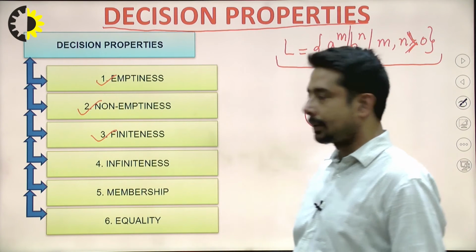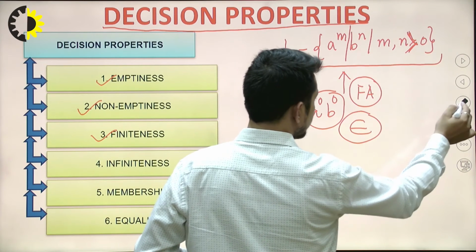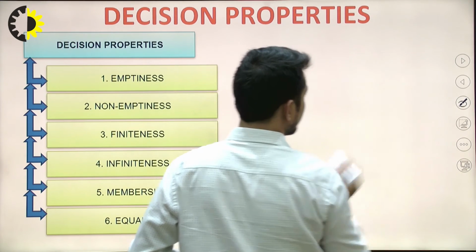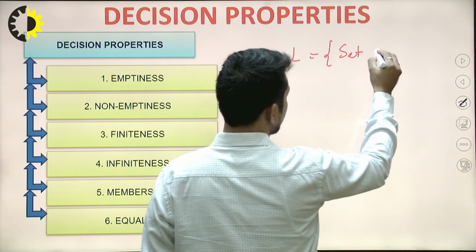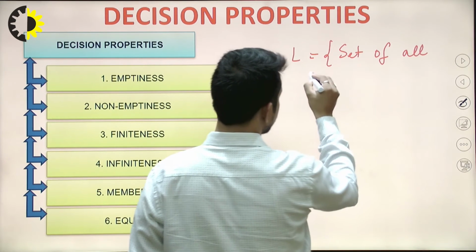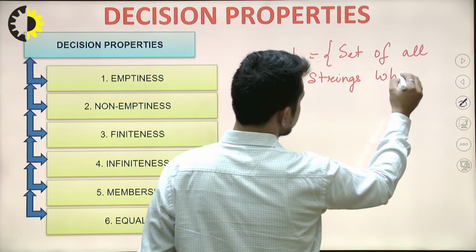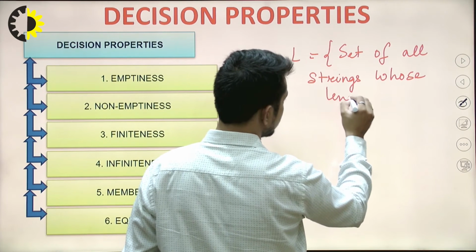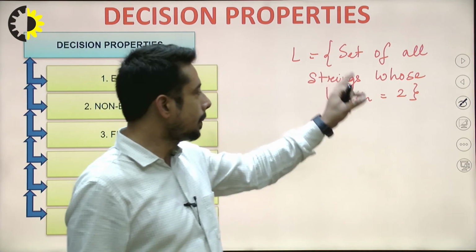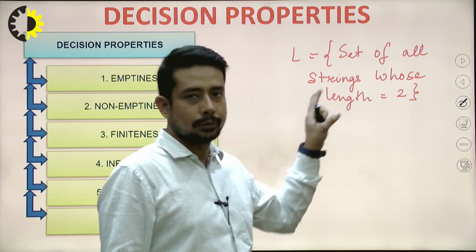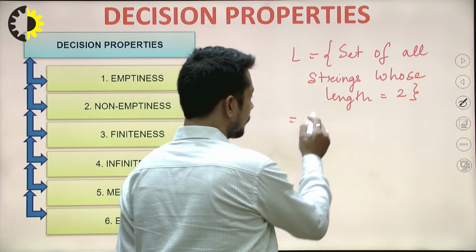I will check now finiteness. Suppose I give an example, and the example says like this: L is equal to the set of all strings whose length is equal to 2. So I have a particular language which comprises the set of strings whose length is exactly 2. We have discussed this in unit number 1 lectures.